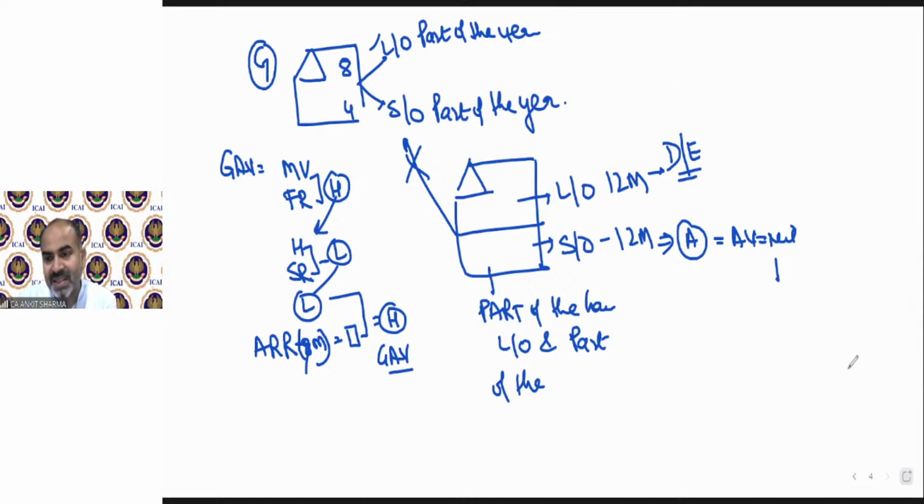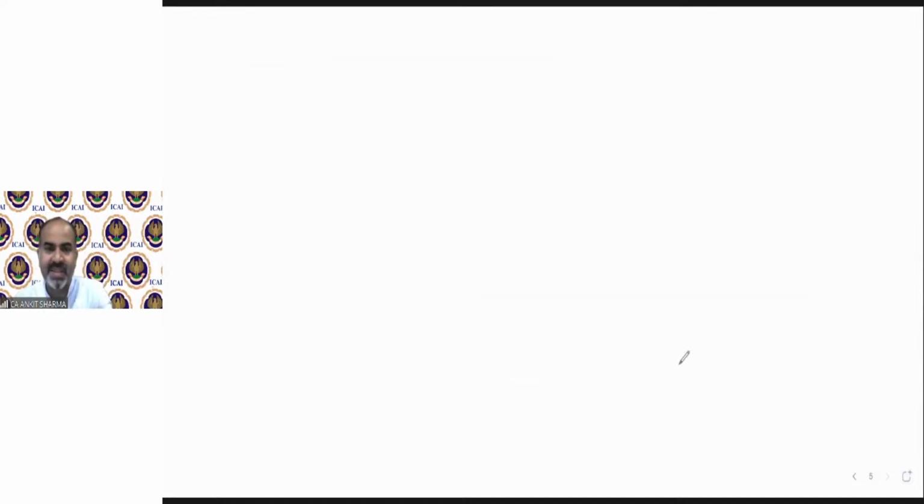Now the last case is case number F. We will discuss the examples of each case after we discuss case number F. Clear? Case number F is a different kind of case. You have to give more attention to this case. If I am an examiner, I am always going to frame a case number F question in the examination, of course. Because you can see under house property, there are total 7 cases. 7 kinds of questions can be framed.